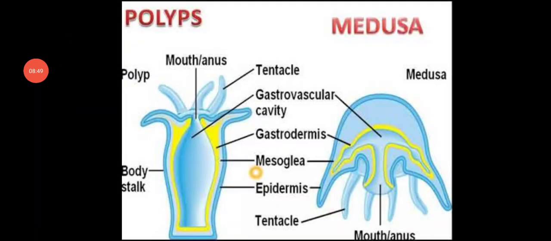In this picture you can see the two forms of cnidarians. One is the polyp form and another one is the medusa. The polyp undergoes asexual reproduction and produces medusae. The medusae undergo sexual reproduction and produce the polyps. So there is a larva that is called the planula larva.